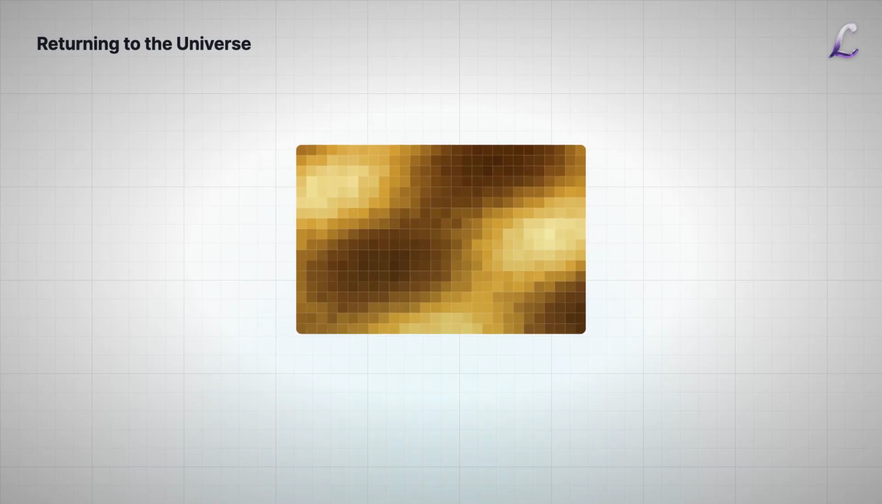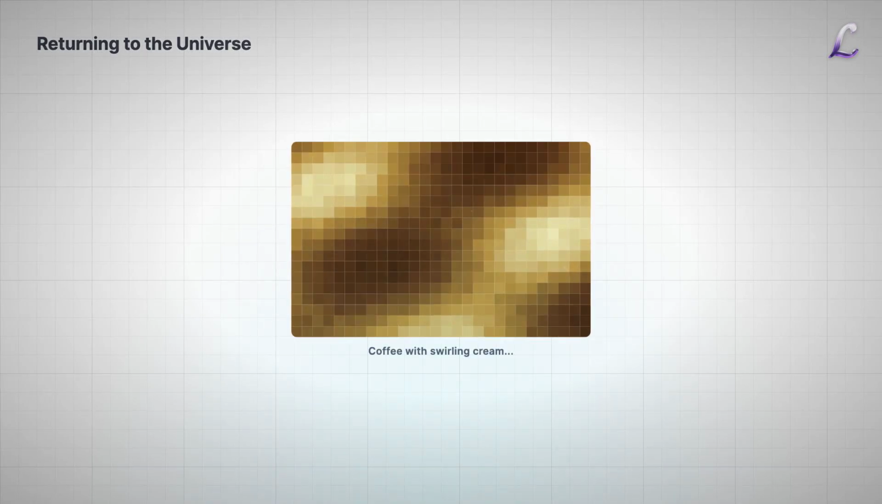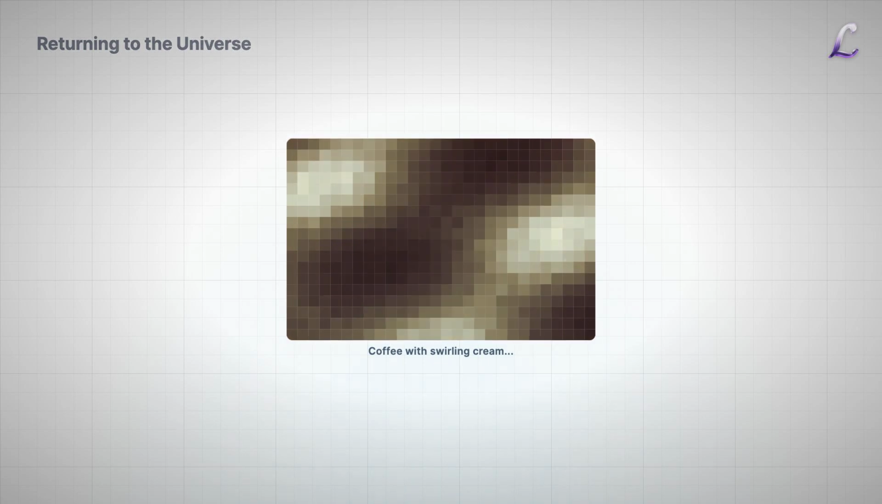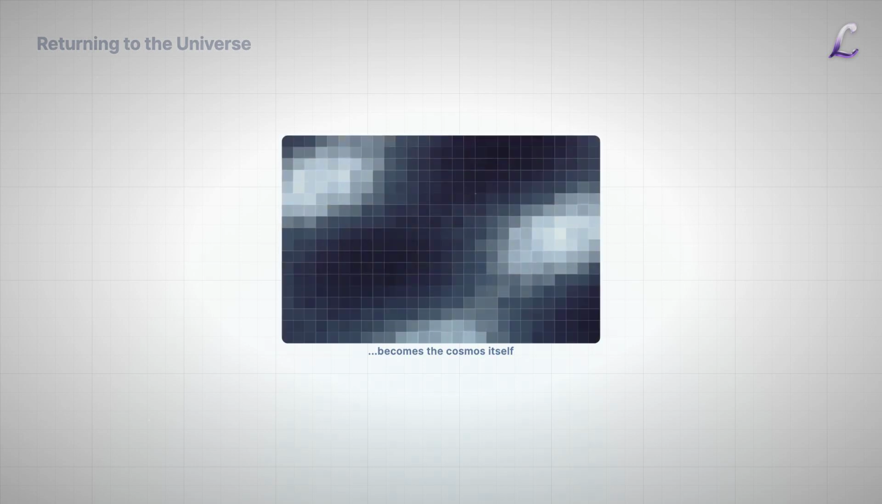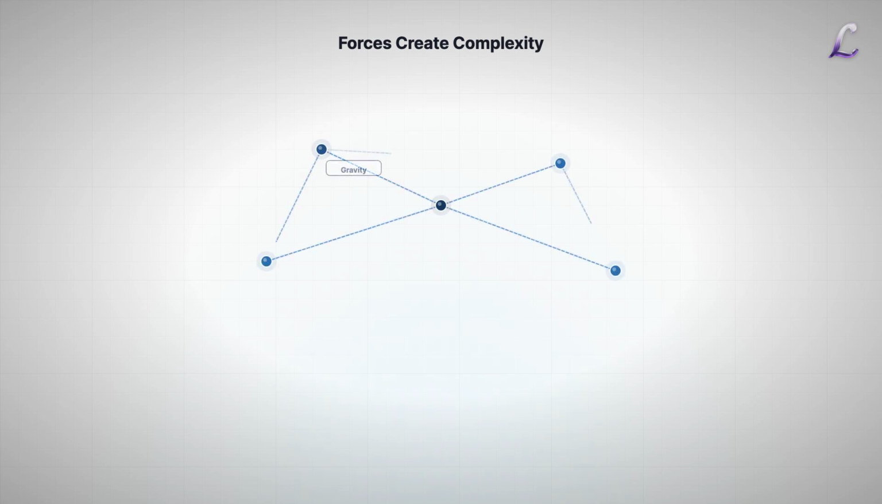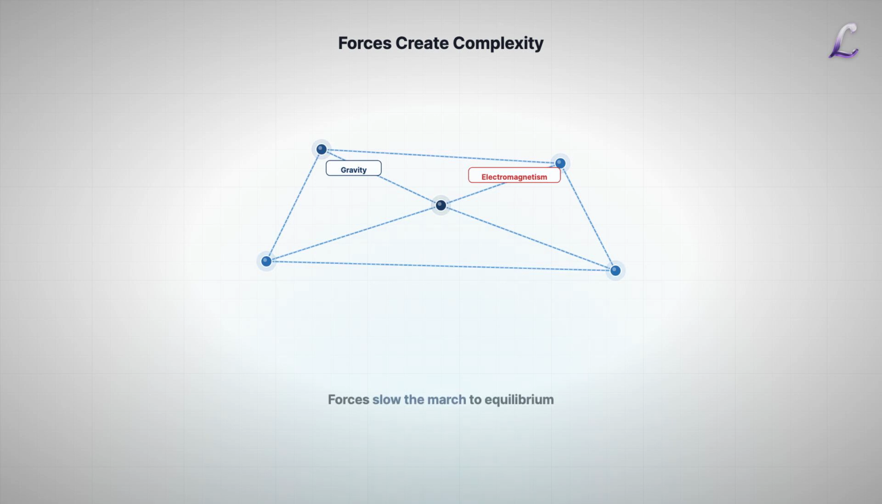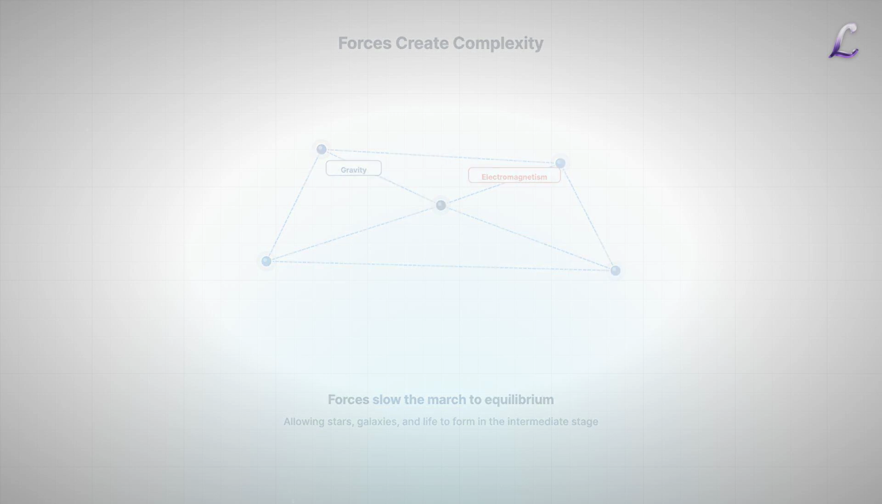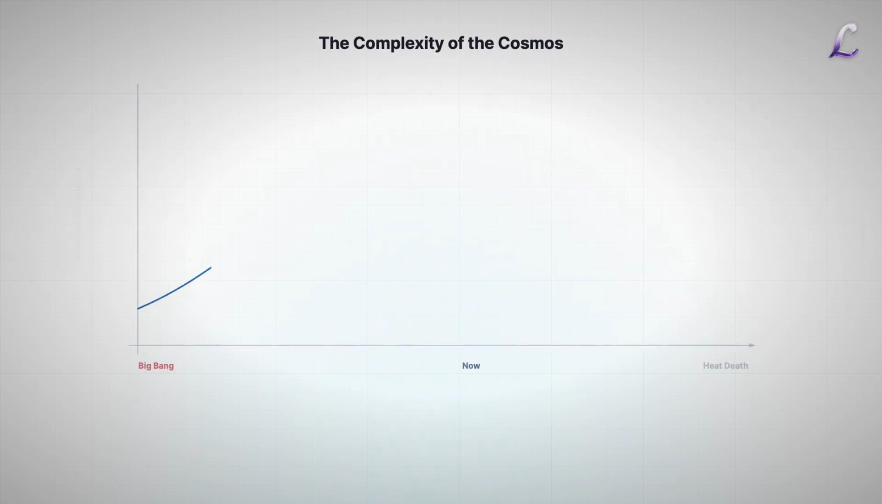This brings us back to the universe. Like the interacting coffee cup, our cosmos is governed by forces, gravity, electromagnetism, that make particles interact. They do not just pass through each other. These interactions slow down the march toward equilibrium, allowing stars, galaxies, and life to form in the intermediate stage. We exist at the peak of the curve. The apparent complexity of the cosmos is high right now because we are far from the Big Bang, but not yet at heat death. We are the swirls in the cosmic coffee.